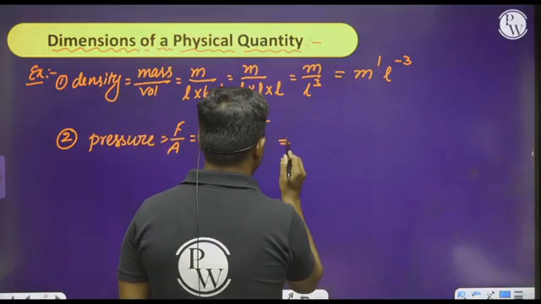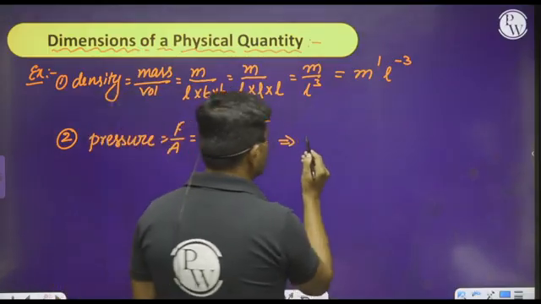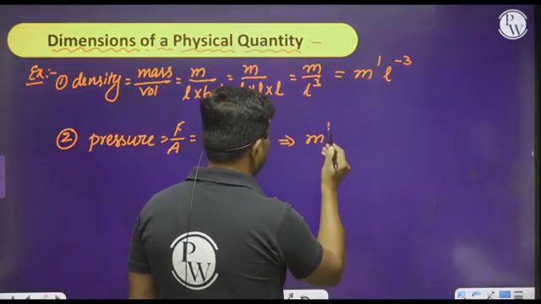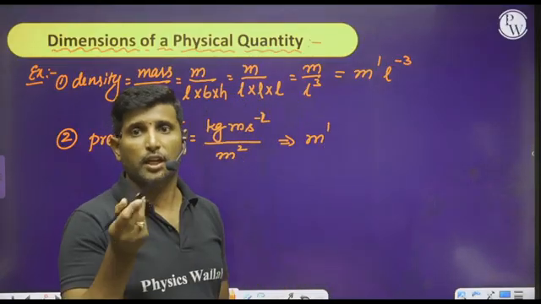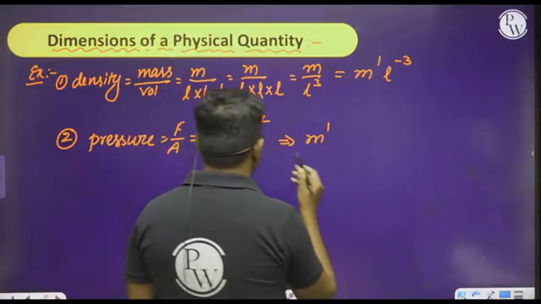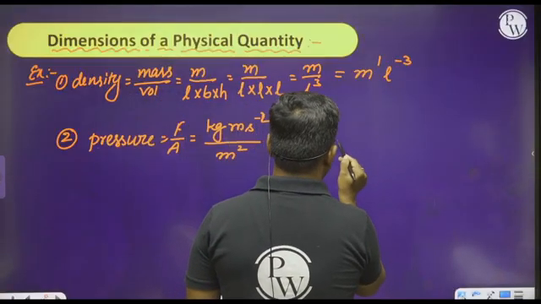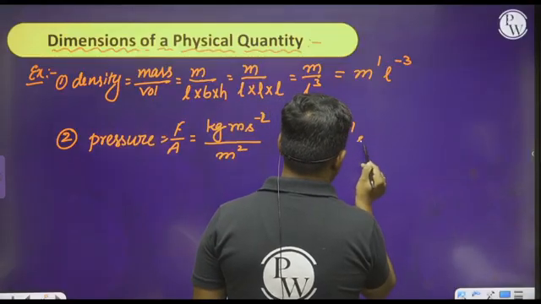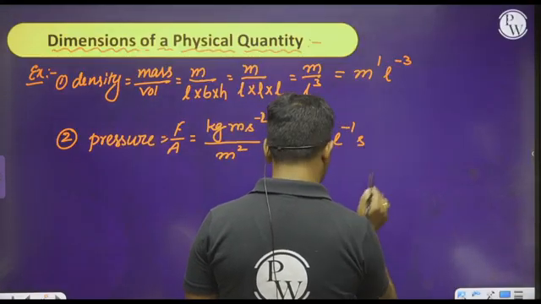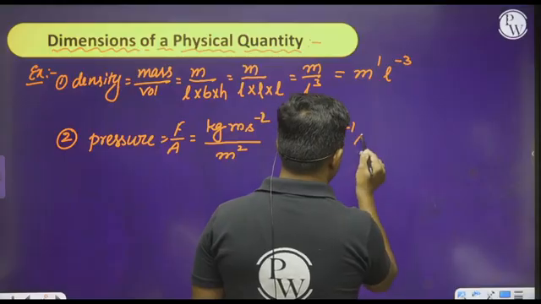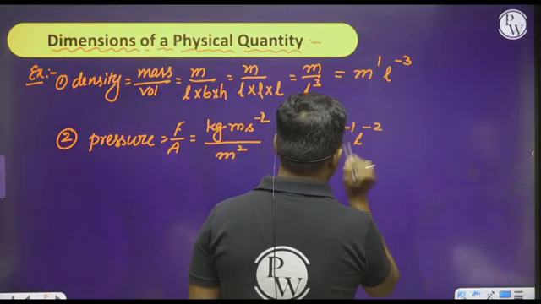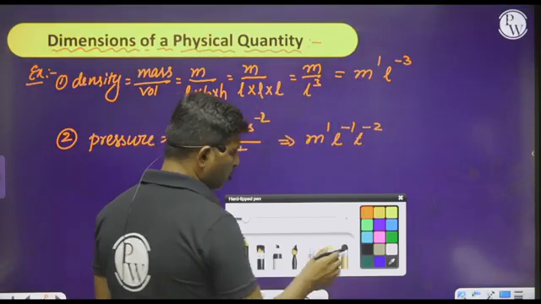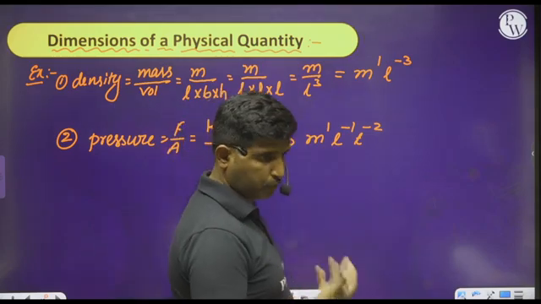That means kg is nothing but mass to the power of 1. Meter is the unit of length, so length to the power of minus 1, and time, second, to the power of minus 2. Is it clear?